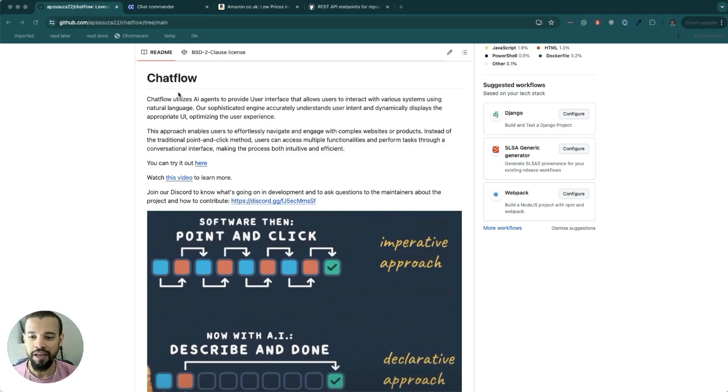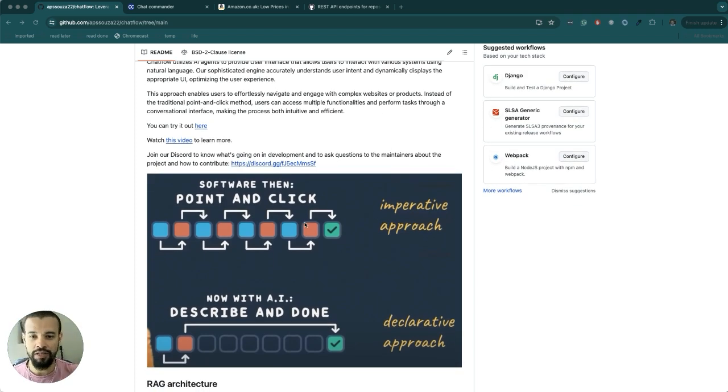So basically, Chatflow offers a way for users to interact with any web system using natural language, right? Instead of navigating and performing actions on a website the old way, we want to provide a new way to interact with the web system using natural language, which we call conversational UI, right?